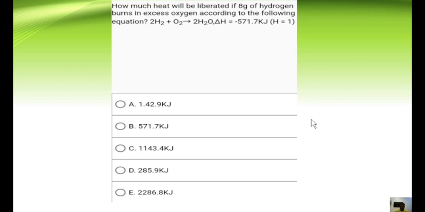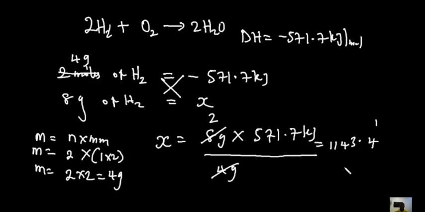1143.4. So if you noticed, all we needed to do was simply use a relation. Having in mind that 2 moles produce this heat, it means that 8 grams of this hydrogen will produce x. If we were given oxygen, we would use 1 mole of oxygen producing this heat. If we are given water, we'll say 2 moles of water produce this heat. But because we are dealing with hydrogen, we had to use the number of moles of hydrogen. And why is that? Because the amount of the products or reactants is proportional to the enthalpy change.